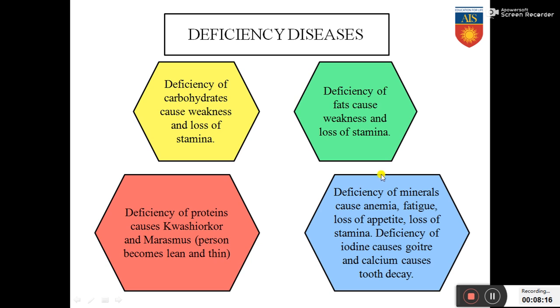Very important. Deficiency of minerals causes anemia, which is low hemoglobin level in the body. Fatigue, which means laziness, loss of appetite, the person doesn't feel hungry, loss of stamina. Deficiency of iodine causes goiter. Goiter is the swelling of the thyroid gland. The neck portion swells. And loss or deficiency of calcium causes tooth decay. We might also be aware of the fact that our tooth is made up of calcium. So loss of calcium might also cause tooth decay.